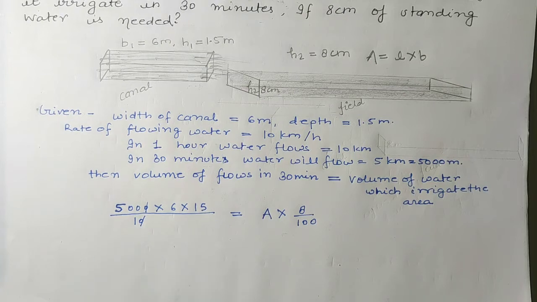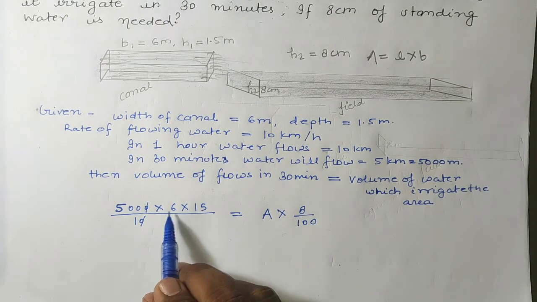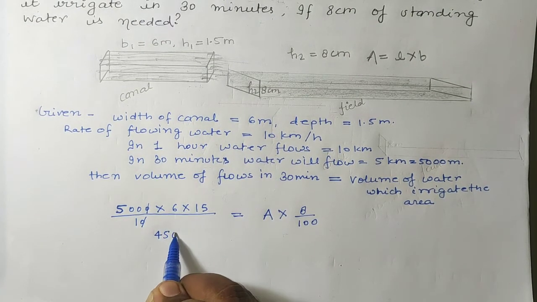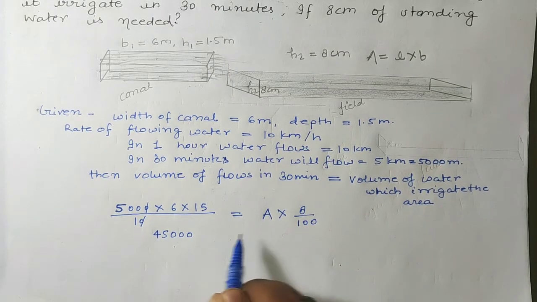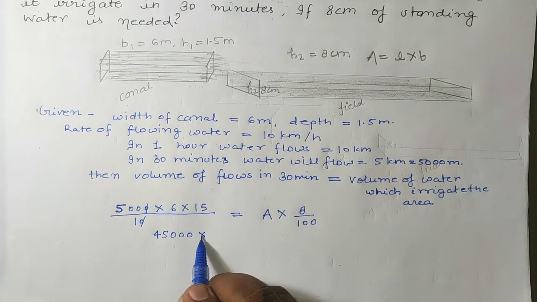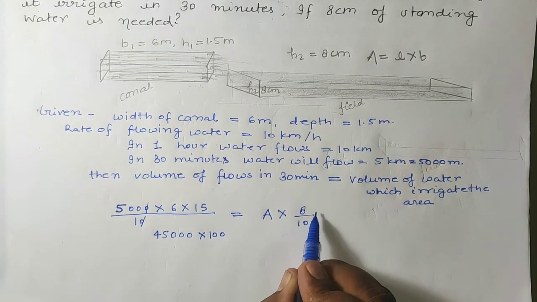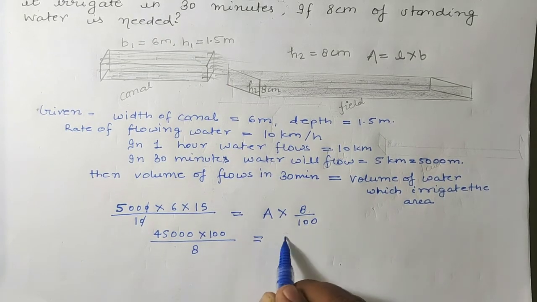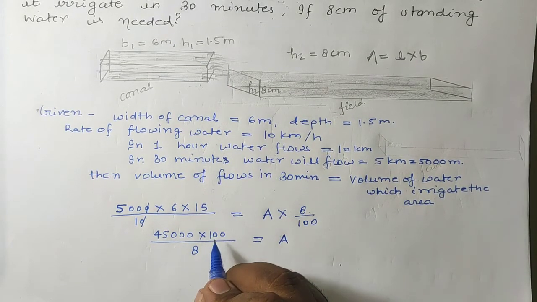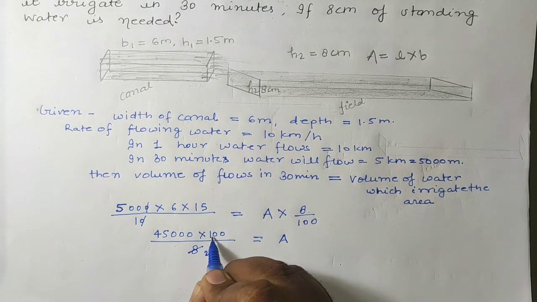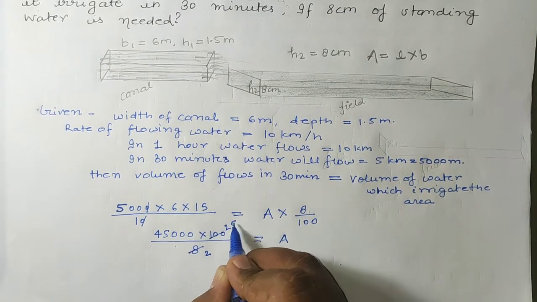Now students, when we solve it, 15 times 6 is 90, 90 into 500 will be 45,000. And when 8 upon 100 is there, this 100 will be shifted to the numerator, and this 8 will be shifted to the denominator. It is A. Just when we divide it by 4, it will be 2 times and it will be 25 times.